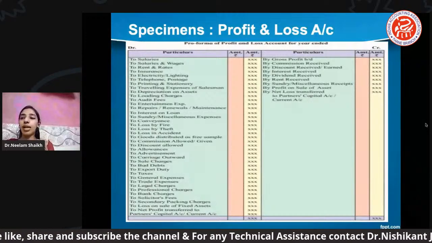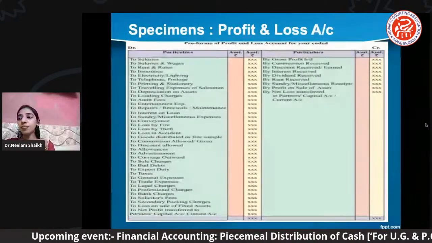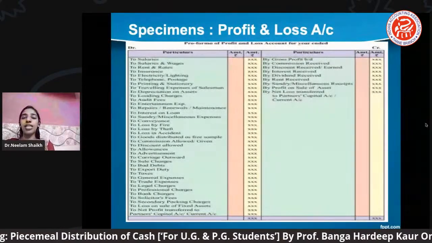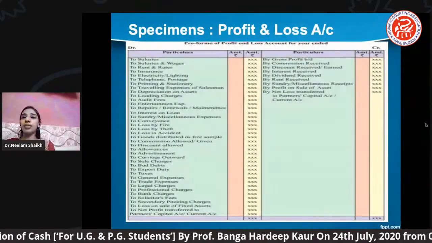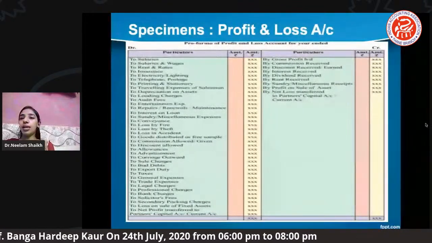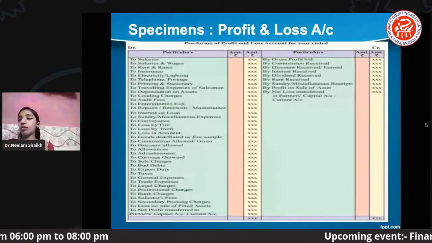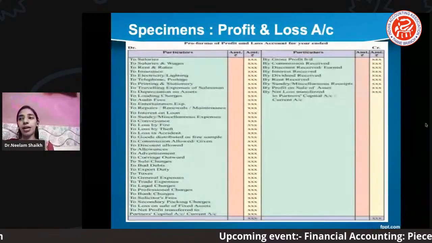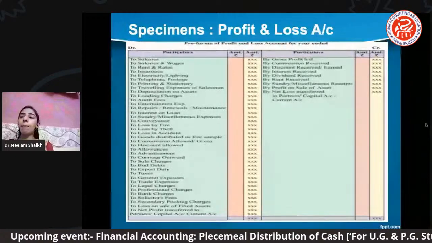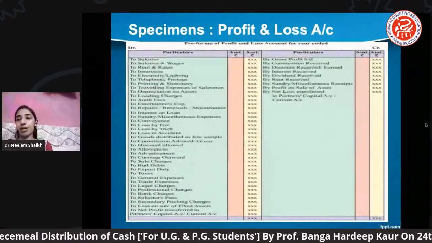The credit balance on this account shows as net profit, which is transferred to the credit side of the capital account. In the same way, the debit balance will show as net loss, which is transferred to the debit side of the capital account and deducted from the partners' capital accounts.